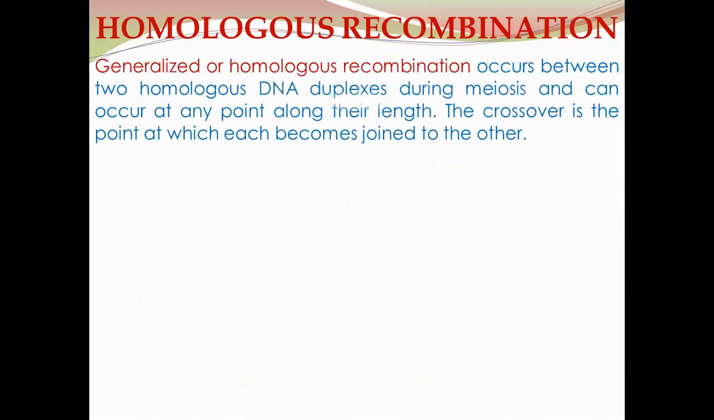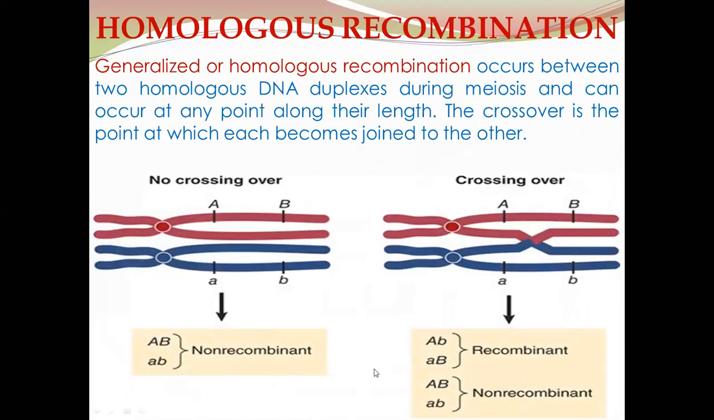The first one is the homologous recombination. Homologous or generalized recombination occurs between two homologous DNA duplexes during meiosis and can occur at any point along their length. The crossover is the point at which each becomes joined to the other. This diagram clearly illustrates and explains the process. It is a routine process during gamete formation in living organisms.